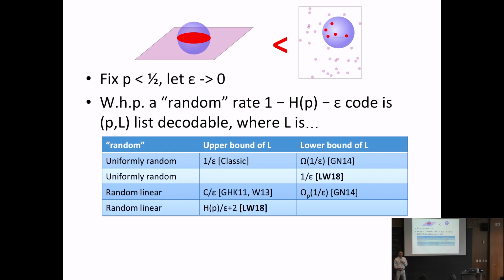Don't have a much lower bound for random linear? Yeah, so I guess we don't. So the bit you were saying about being concentrated around 1 or 2 numbers, you're saying if you sum up all the list sizes, then almost all the lists are on a couple points? Okay, so what do I mean by concentrated around 1 or 2 numbers? It's saying if you take a uniformly random code, and take the smallest L you can make it, so smallest L such that it's P, L list decodable, whatever this best L is over the randomness of the code, the L is concentrated around 1 or 2 numbers.